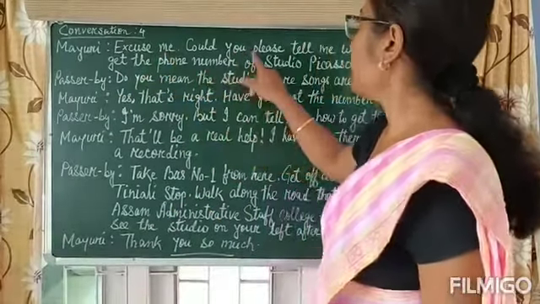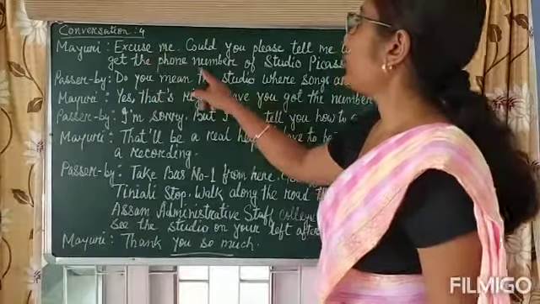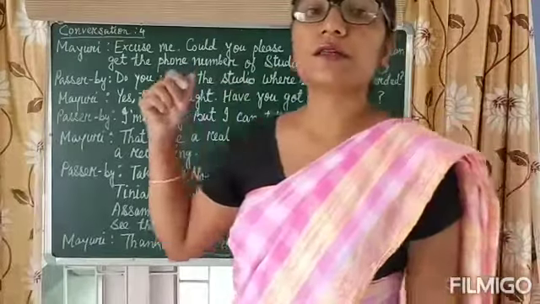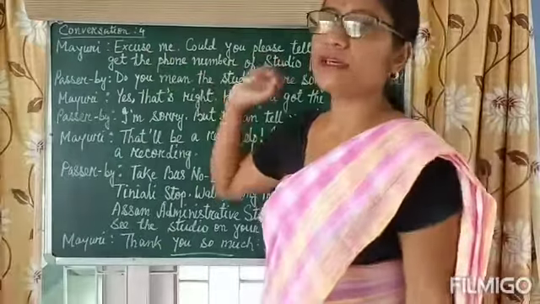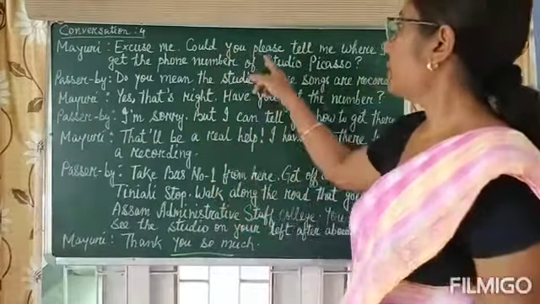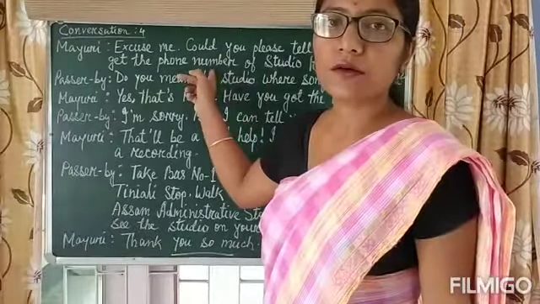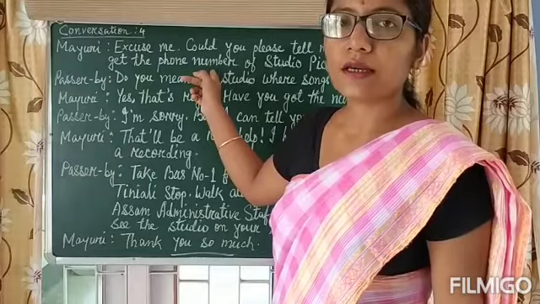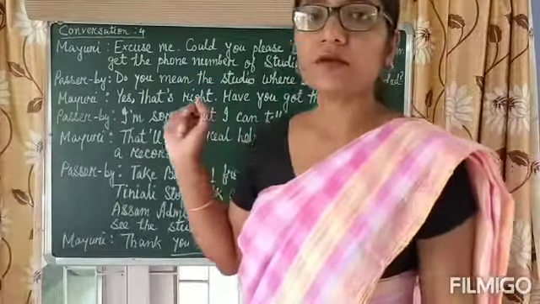Excuse me, could you please tell me where I can get the phone number of Studio Picasso? Mayuri asked the passerby, excuse me first, and then asked, could you please tell me where I can get the phone number? She asked, please can you help me get the phone number of Studio Picasso, since I don't know the address.